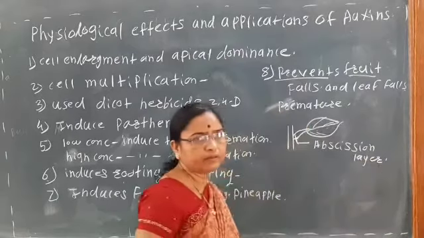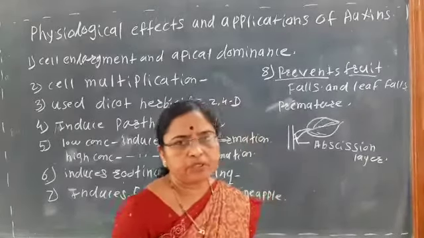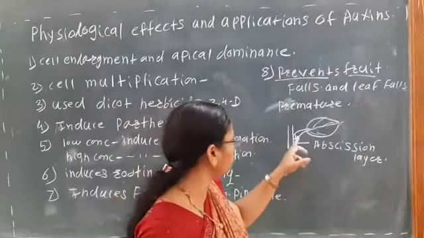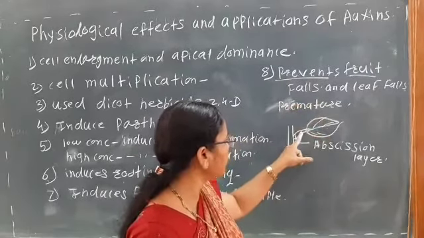The abscission layer. So what is the abscission layer? That is, parenchyma tissue which is present at the base of this petiole. Here is the leaf lamina, here is the petiole.